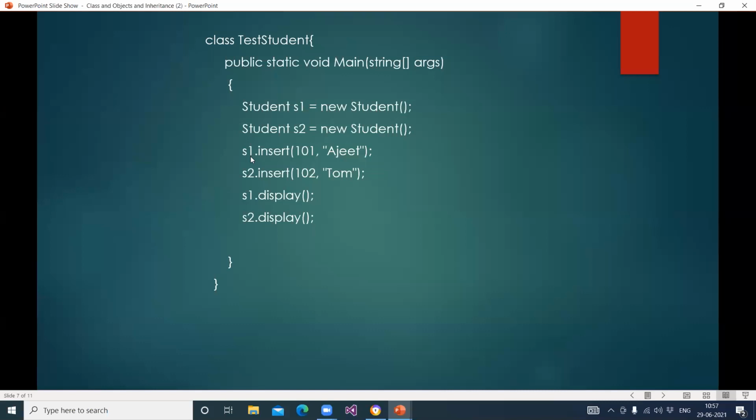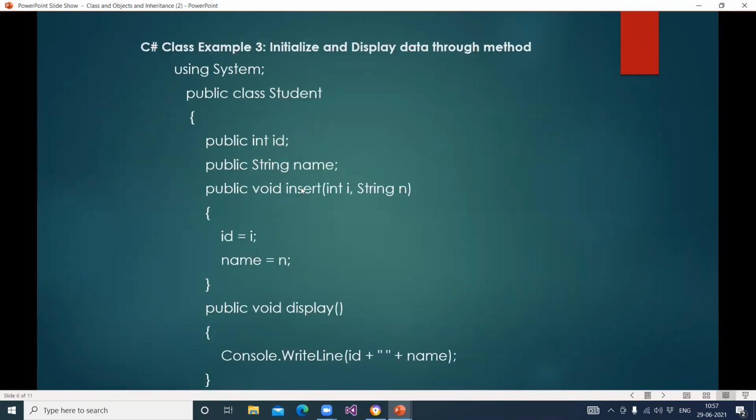Now see here, S1 is the first object, S1 dot insert. What is insert? Insert क्या है? Method. Yes. Insert is a method. So here we are calling the insert method. In this method we have to pass two values. Why? Because here we are declaring two variables, I and n. So I is an integer type and n is a string type.